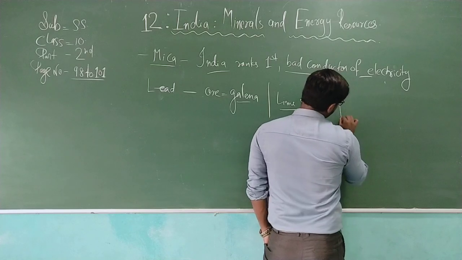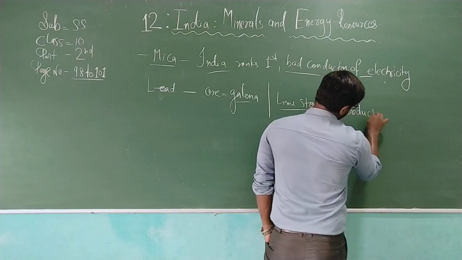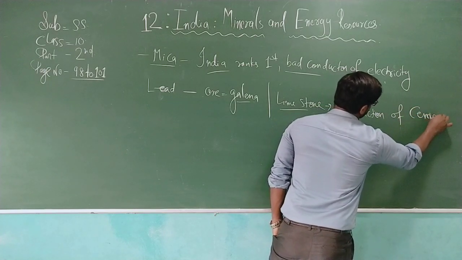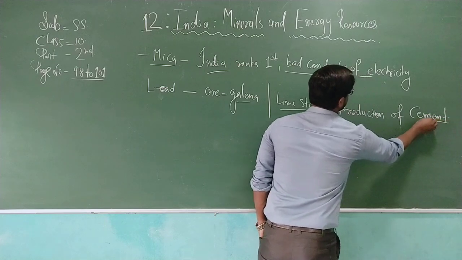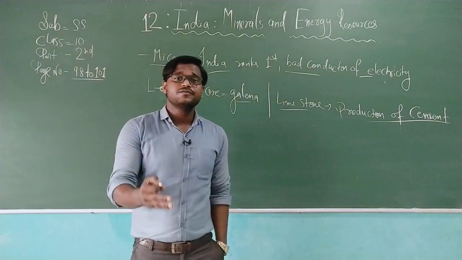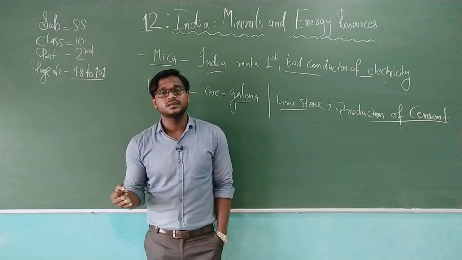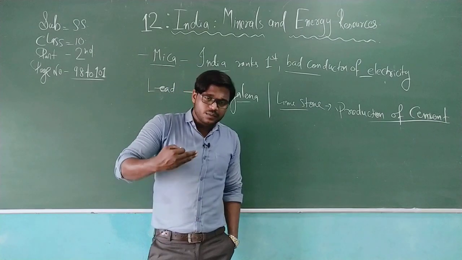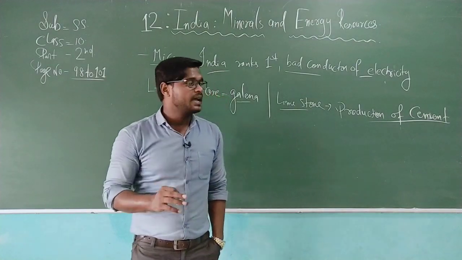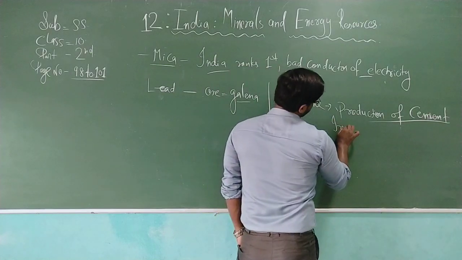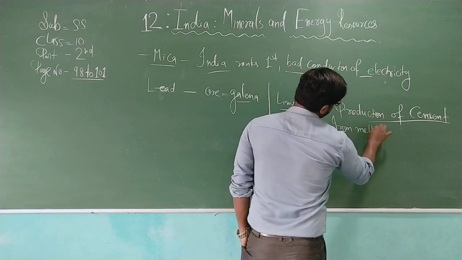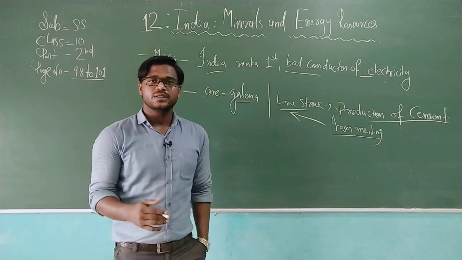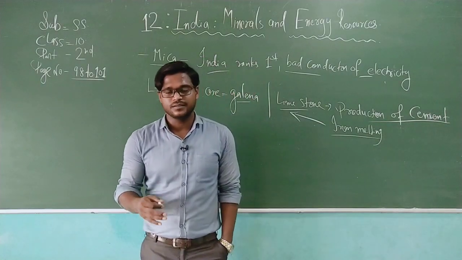So therefore we can say in the production of cement, lime is used. As you know, our infrastructure development depends upon cement and other things only, therefore limestone is used. Besides that, it is also used in the iron melting industries to get more temperature in the furnace. So we'll write here: iron melting. For iron melting too, limestone is used. So there are different purposes related to iron and limestone.